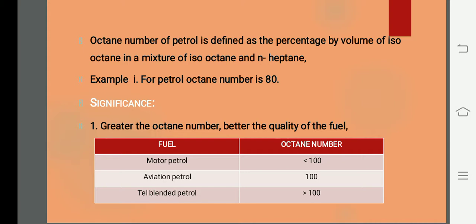And coming to blended petrol, it is an artificially made one, that is, petrol treated with tetraethyl lead. Previously it was used, but nowadays it is being banned, because it damages the environment.